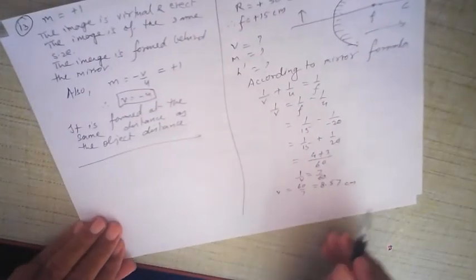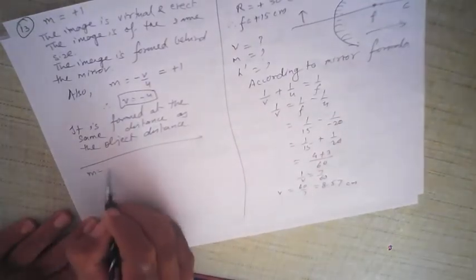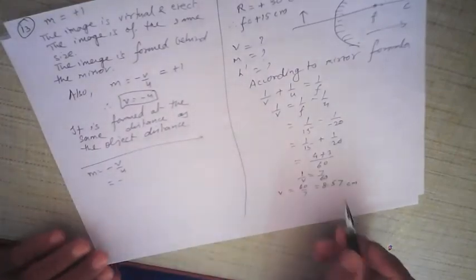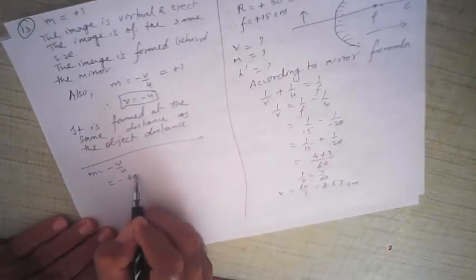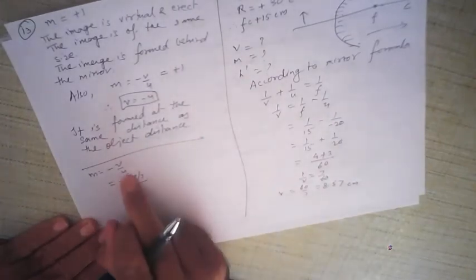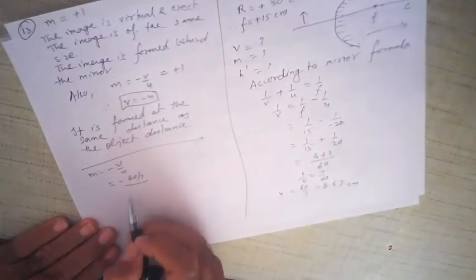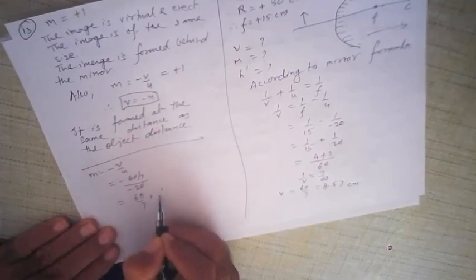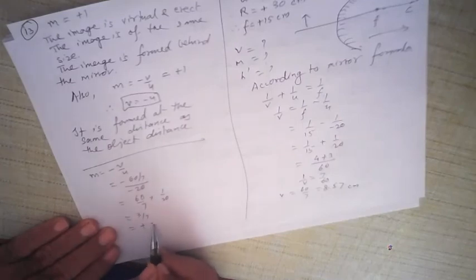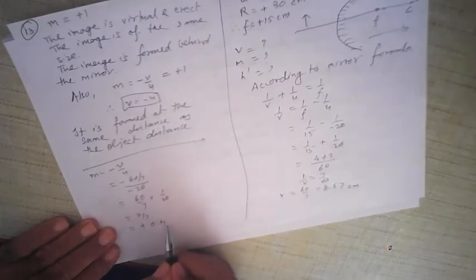Now you also want to find out magnification. Magnification is minus V upon U. Remember this, this is for a mirror. So minus V, and V is 60 upon 7, which I am going to take to make it easier, not 8.57. Then U is equal to minus 20. Two minus signs will make a positive sign. So 60 upon 7 into 1 upon 20. 20 threes are 60, so 3 upon 7, that is plus. 7 threes are 21, 7 fours are 28, so it is almost 0.43.